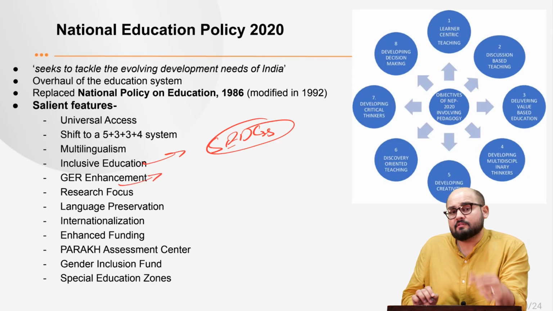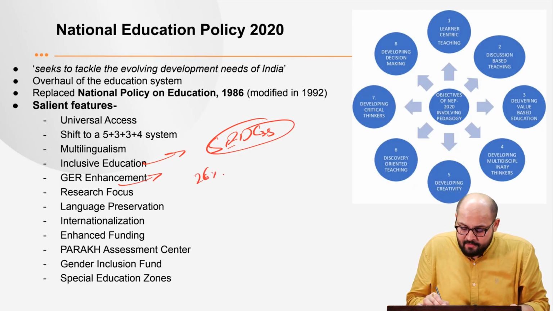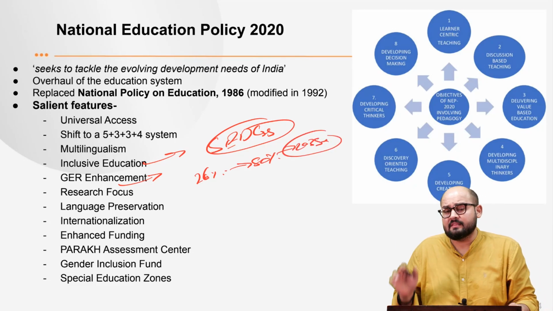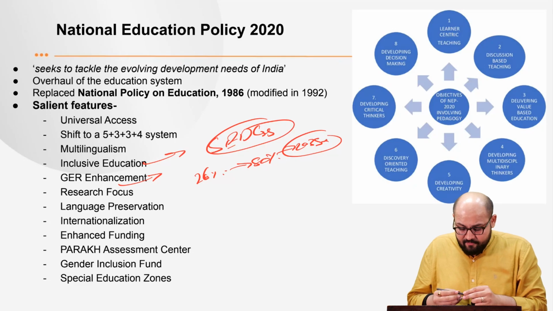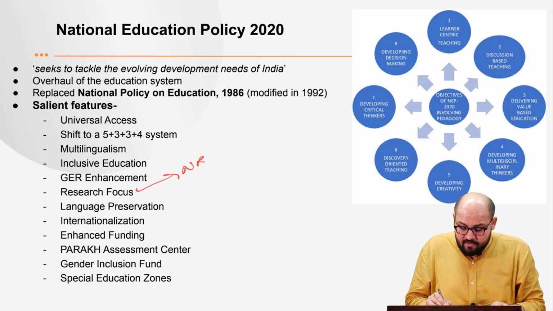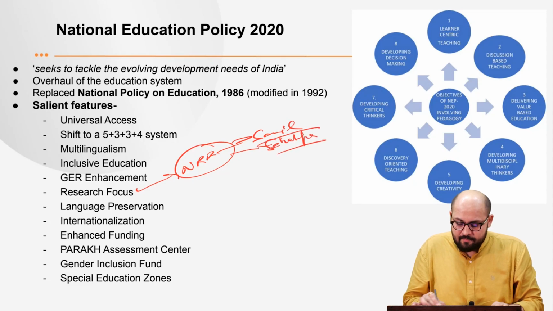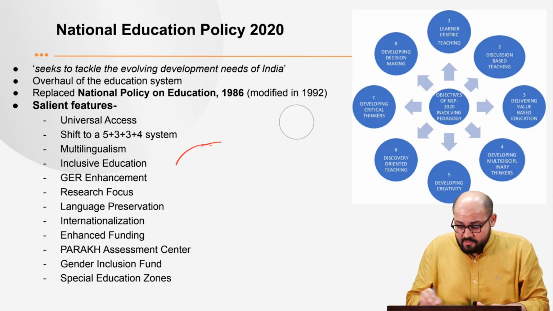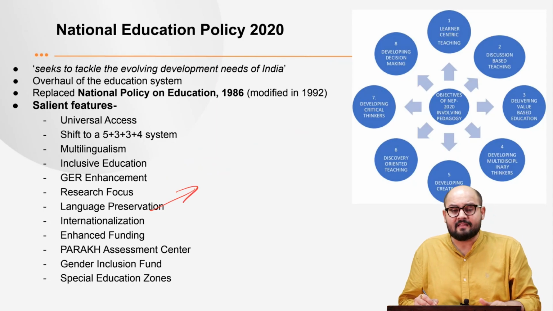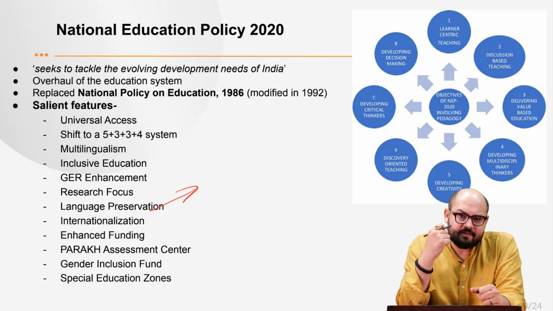So the children from these backgrounds have to be catered to specially. Then it also strives to enhance the gross enrollment ratio from something like 26% to 50% by 2035. Next is it focuses upon research. How? By establishing the National Research Foundation, which focuses on both social research and scientific research, right? Next is it also focuses upon language preservation, that is to promote the vulnerable languages, indigenous languages, right?